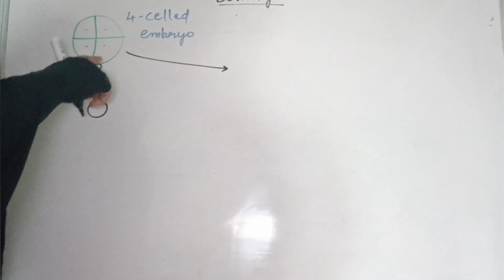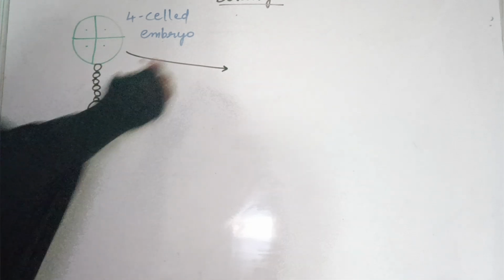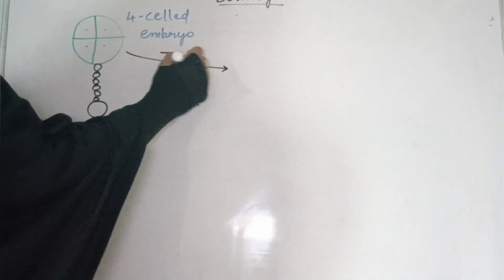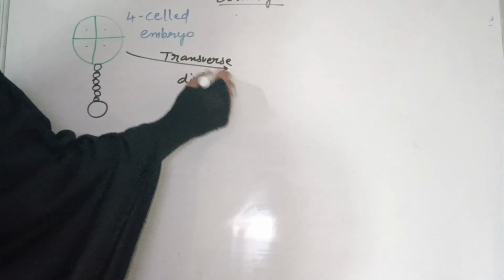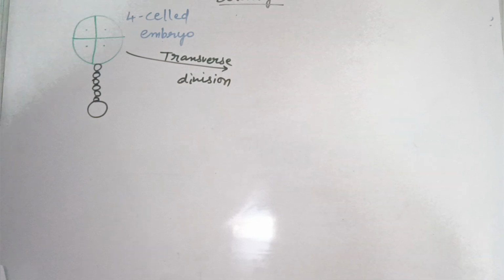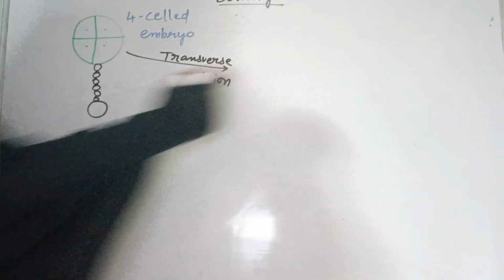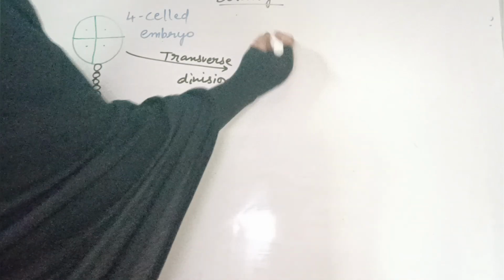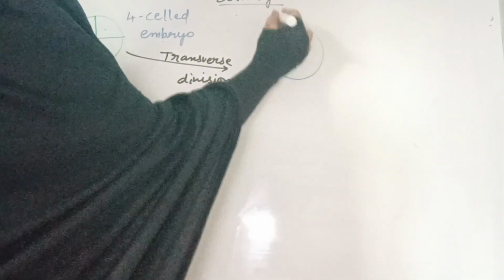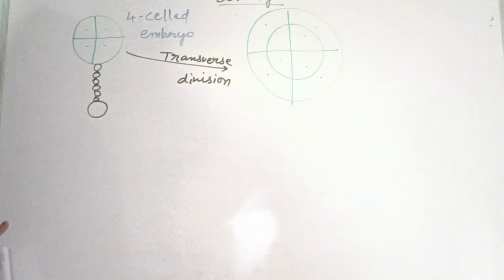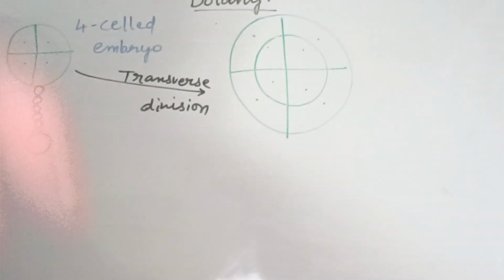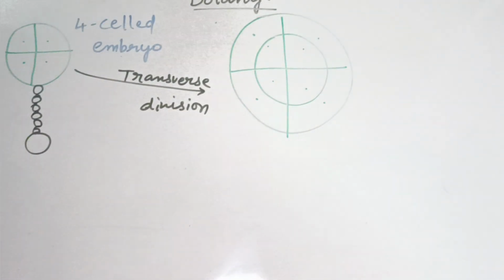After the 4-celled embryo is formed, the later division will go ahead with the transverse division. That means after undergoing 2 vertical divisions, the embryo will now undergo transverse division, horizontal or transverse, and it will form an octant stage like this. How many cells will be formed? Totally 8 cells will be formed, and this stage we are calling the octant stage.